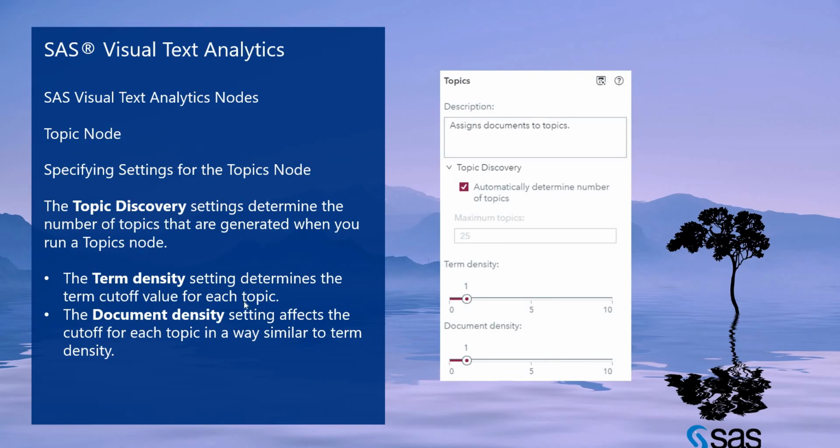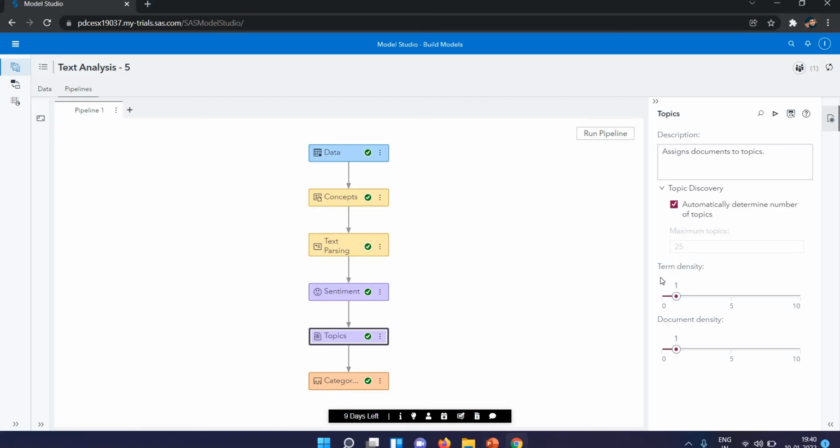So let's go to the topics view. If you select topic discovery, it automatically determines the number of topics, and it will show like this. Then it shows the term density. The term density setting determines the term cutoff value for each topic.